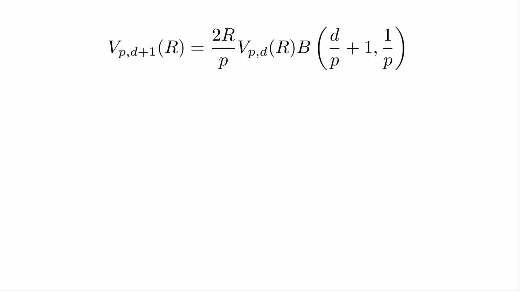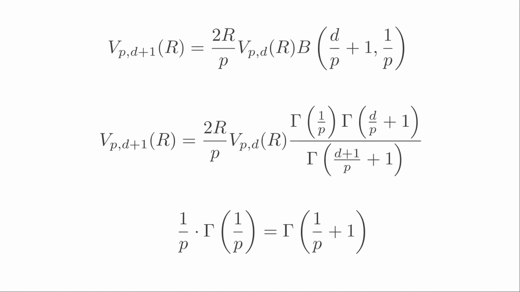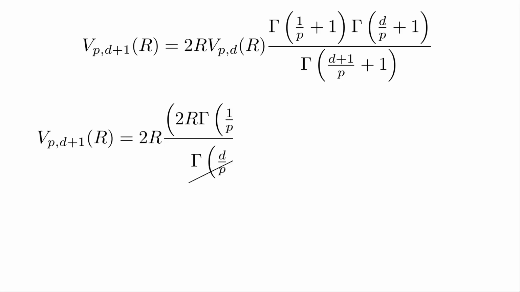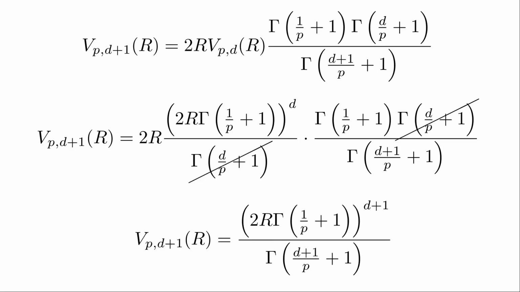Expanding the beta function leaves everything in terms of gamma, and finally, we can use a property of the gamma function. Since we are assuming that our ansatz is correct in d dimensions, we can substitute it in Vpd of r. Once we do this, things cancel out, and all that is left once we reorganize is the expression for our ansatz in d plus 1 dimensions.